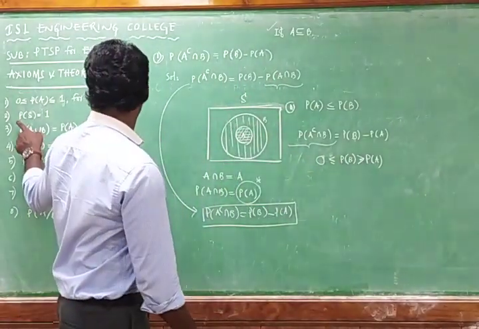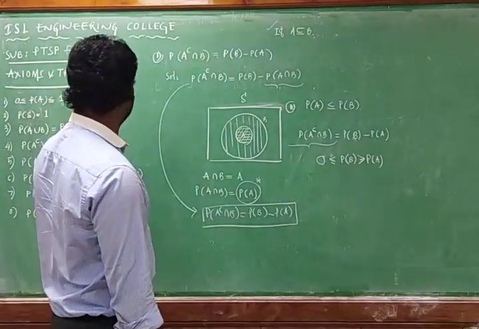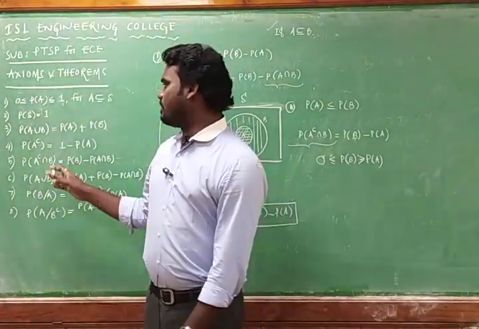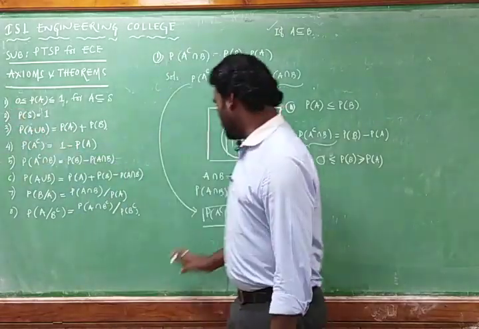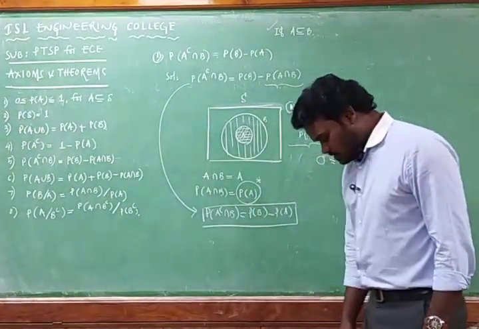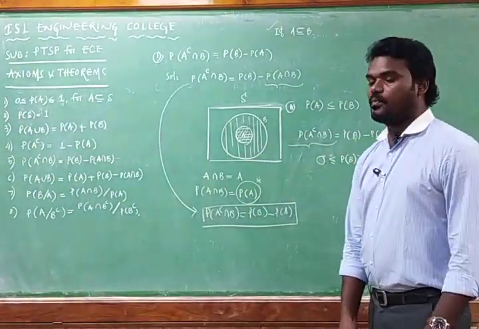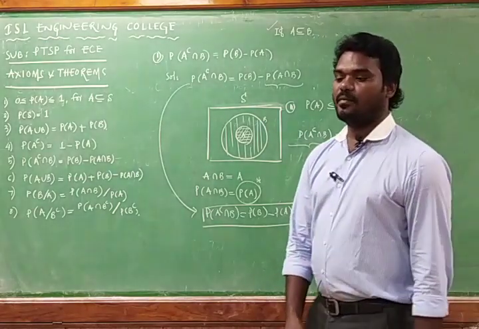By using the first equation, the first axiom, the probability must be greater than or equal to 0. I am writing 0 here, so it simply provides that probability of B is greater than or equal to probability of A.